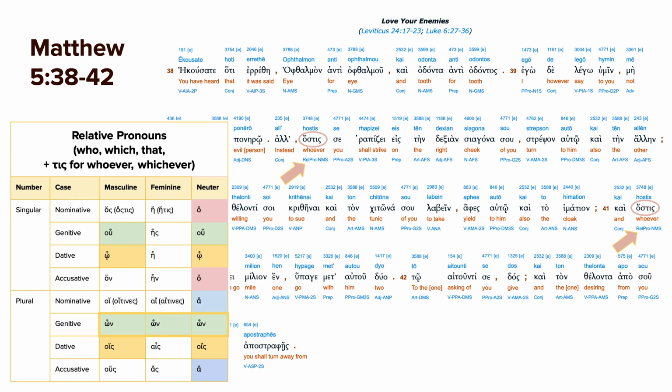All right, in these verses, I'm just going to point out the use of the relative pronouns, which we've been talking about. So in this case, we do have hostis in place of hos. Remember, we talked about the previous verses, it was using hos as that substantive relative pronoun, standing in for the one who or whoever. And then here we have the same thing, but instead, whoever strikes you on your right cheek, go ahead and turn to him your other cheek. And then here, and whoever makes you go 1 mile, go with him 2 miles. So here we have another use of whoever, which is our relative pronoun.